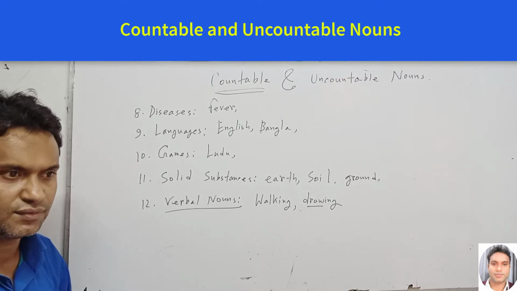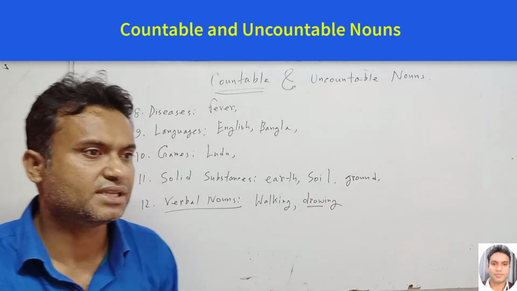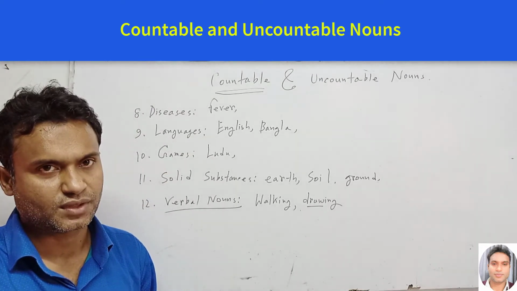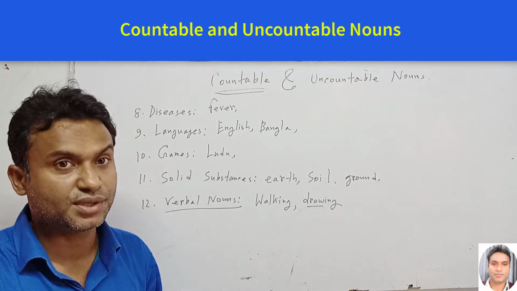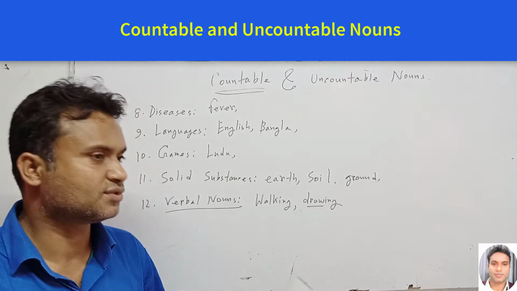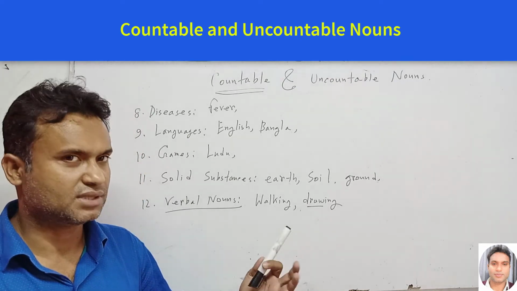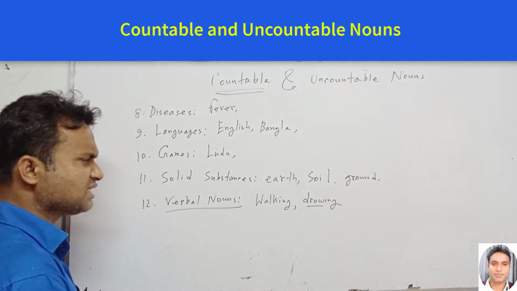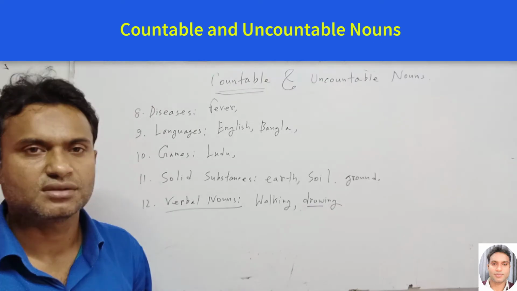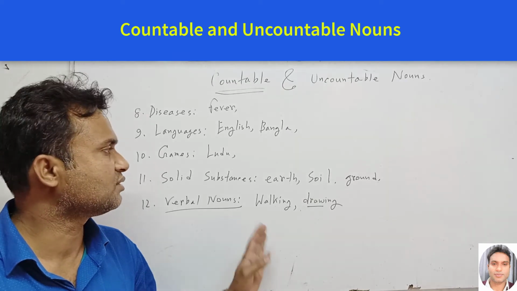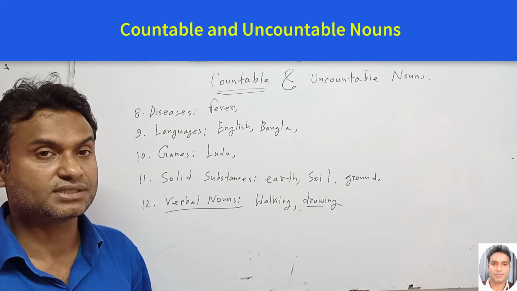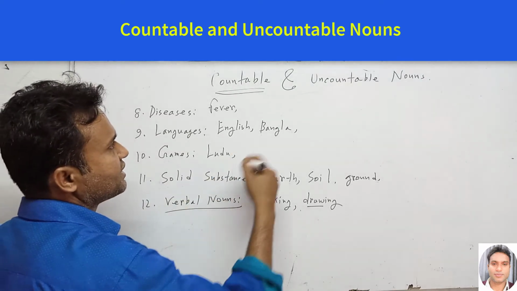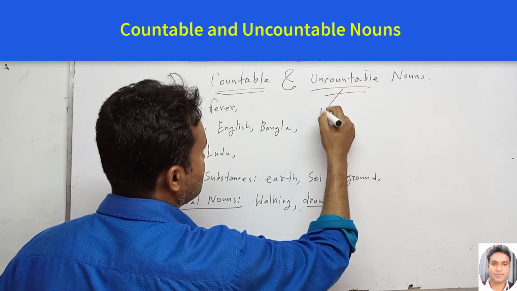For example, my favorite hobby is drawing. So here drawing is a noun. Another example, swimming. Swimming is a good exercise. So swim is the present form of the verb, and next is the ing form. So these are noun forms, and these are uncountable nouns. All of these are examples of uncountable nouns.